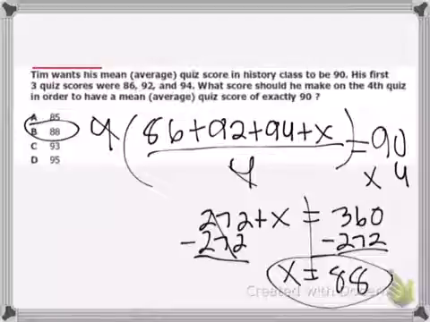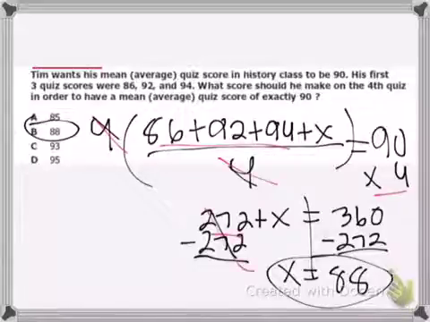Tim wants his mean average quiz score to be 90. Alright, so right here, set up an equation: 86 plus 92 plus 94 plus x, divided by 4, equals 90. Multiply by 4 on each side, cross them out. 90 times 4 is 360. Add those up, you get 272. Subtract 272, you get 88.